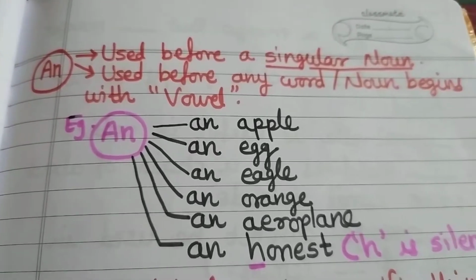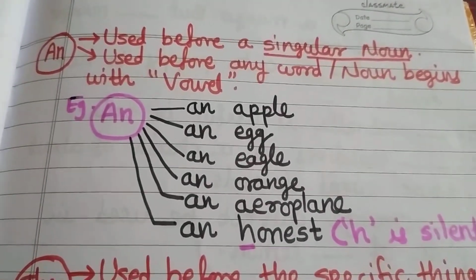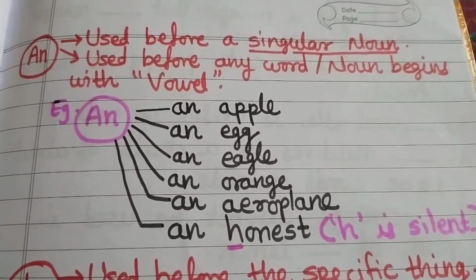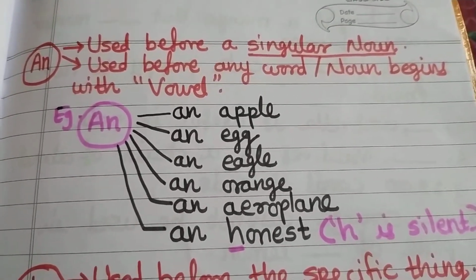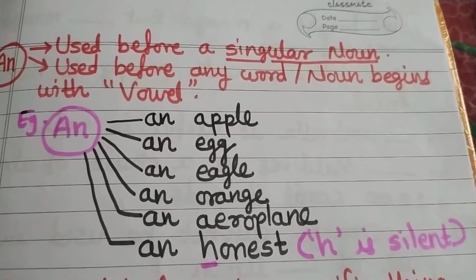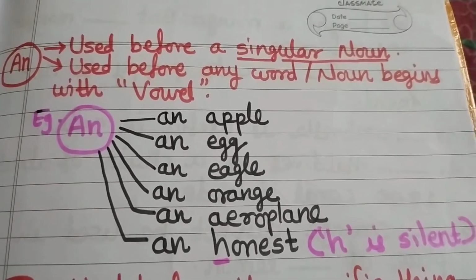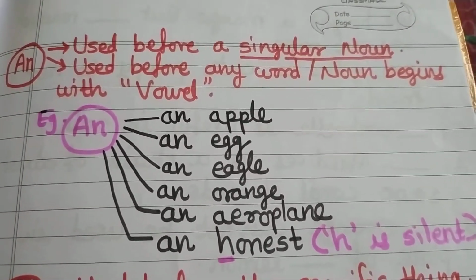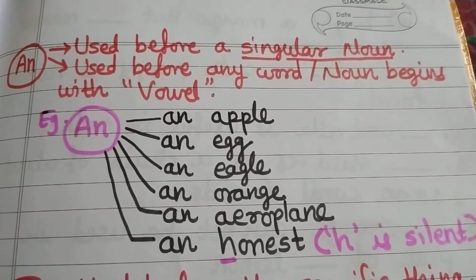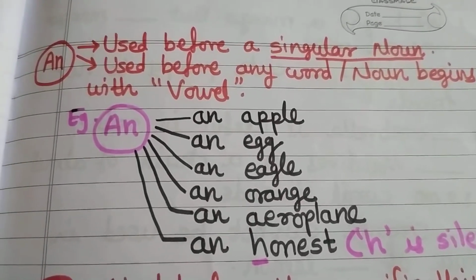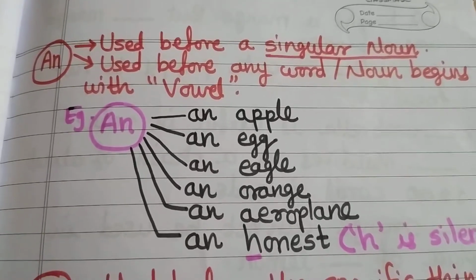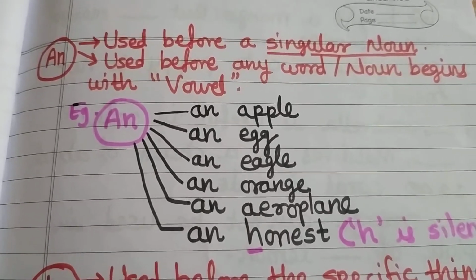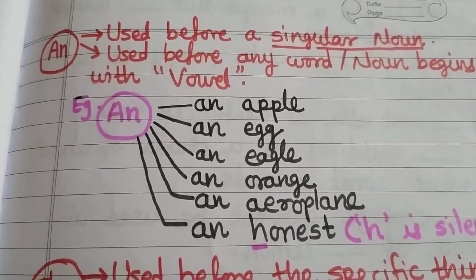Now, the last example gives you details. We have used an before honest, but it begins with a consonant letter, that is H. But in this particular word, H is silent. So when we pronounce honest, we are not using the H sound. We are using O, which belongs to the vowels. So an is used before words which begin with a vowel, or sometimes begin with a consonant but are pronounced with a vowel sound.